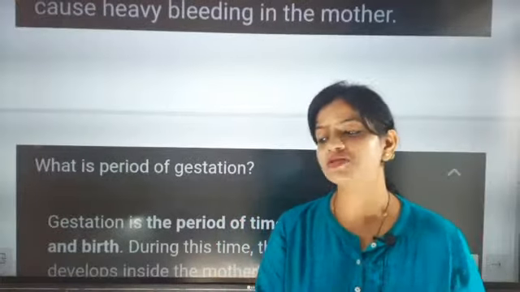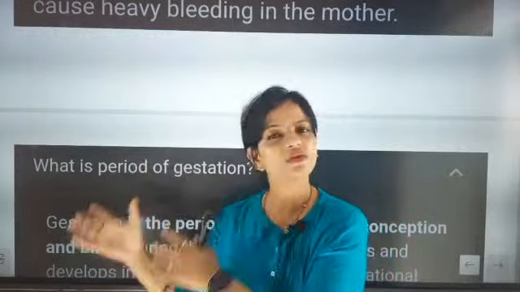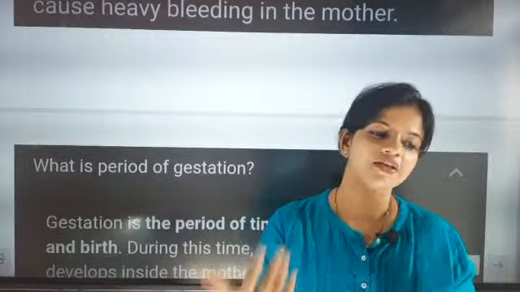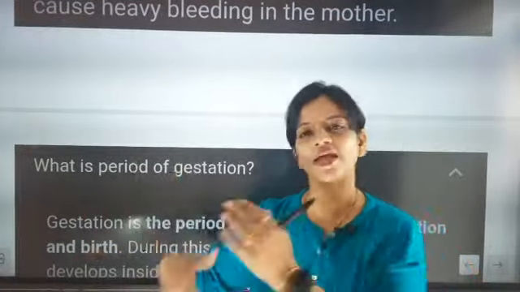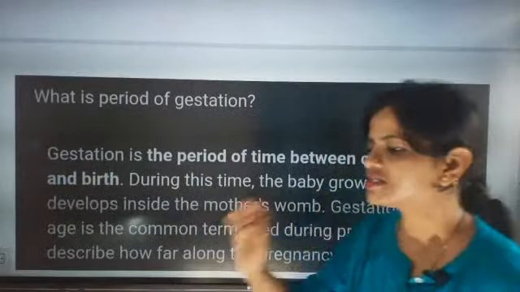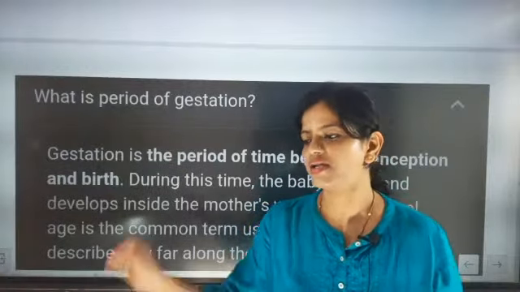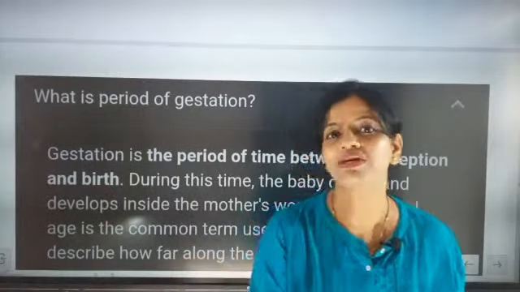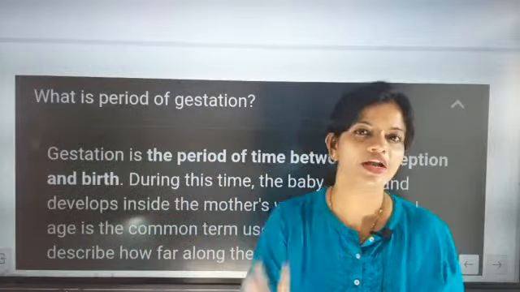So the first 3 months are very, very crucial months. After that, the second 3 months, and then the third 3 months. So the total pregnancy of 9 months is divided into 3 stages: first, second, and third stage. That comes to exactly 280 days, or 9 months. We are considering it as 9 months. The baby will be having growth and development for 9 months.